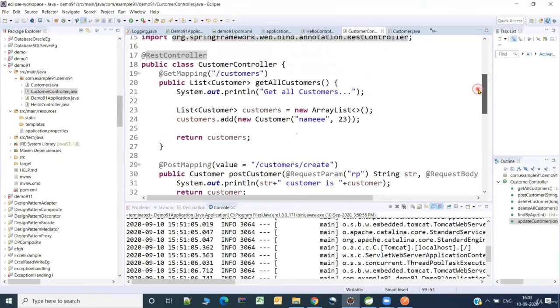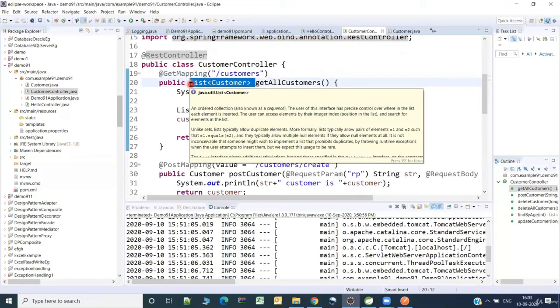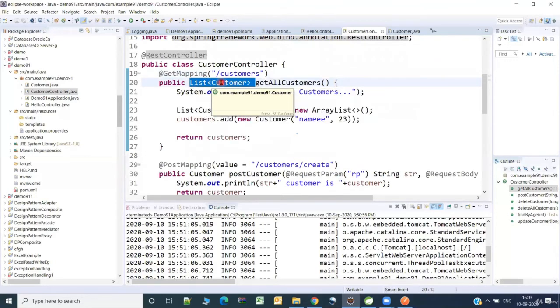So we have already seen the get mapping. In the previous example we were just returning a string, but here we are returning the list of customers. Customer is basically a class, a POJO class which we have just seen. It is available here.